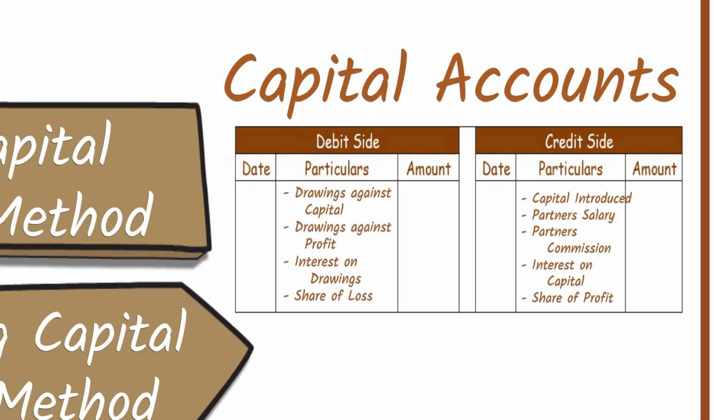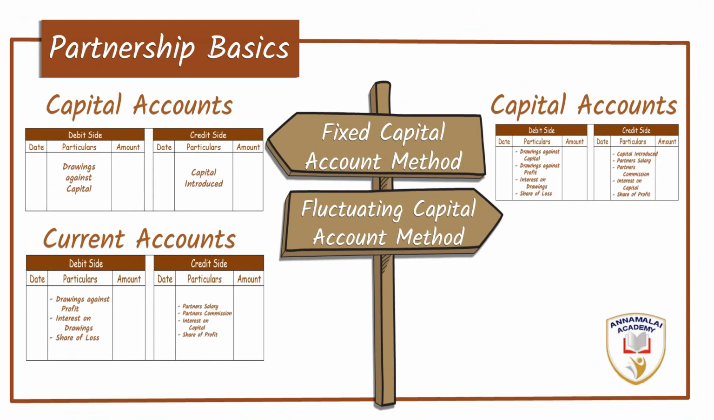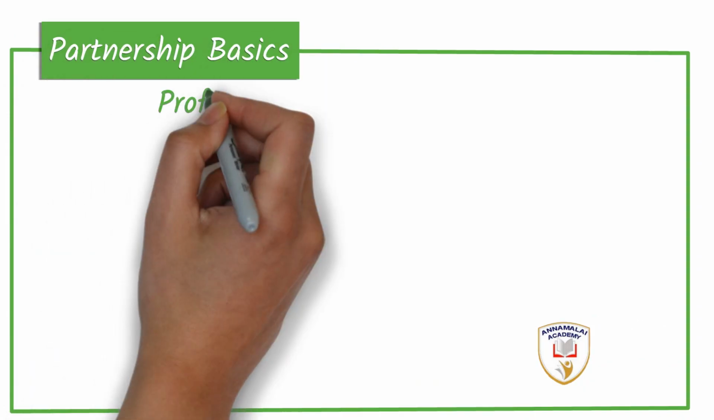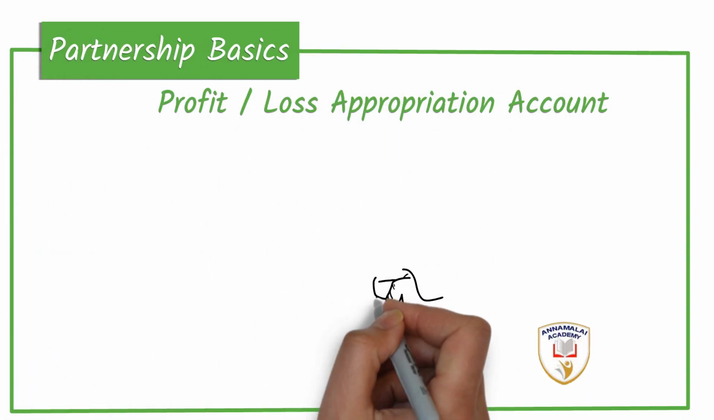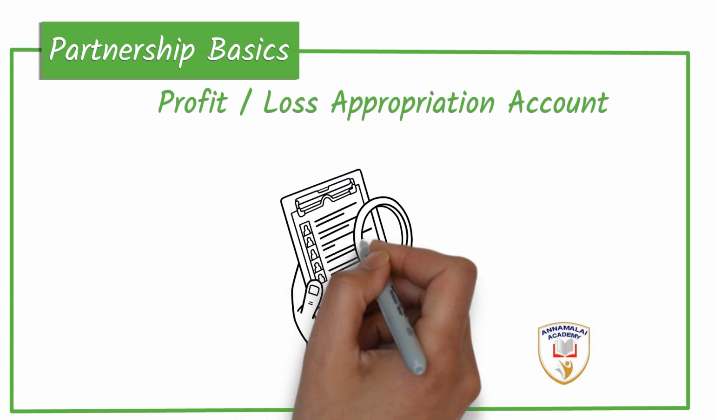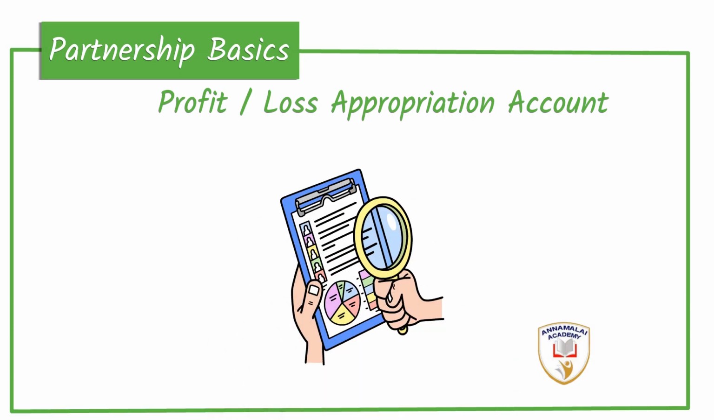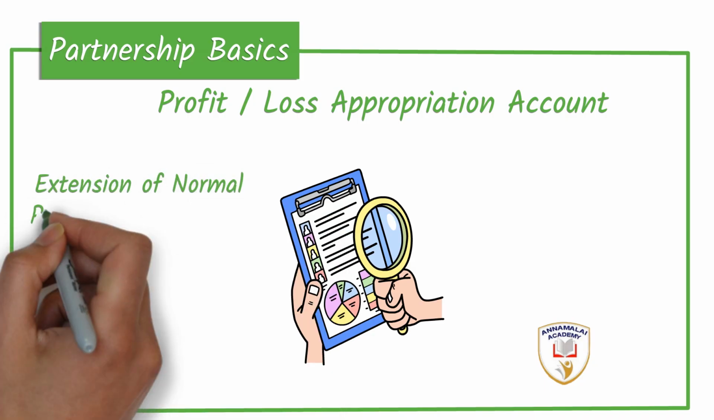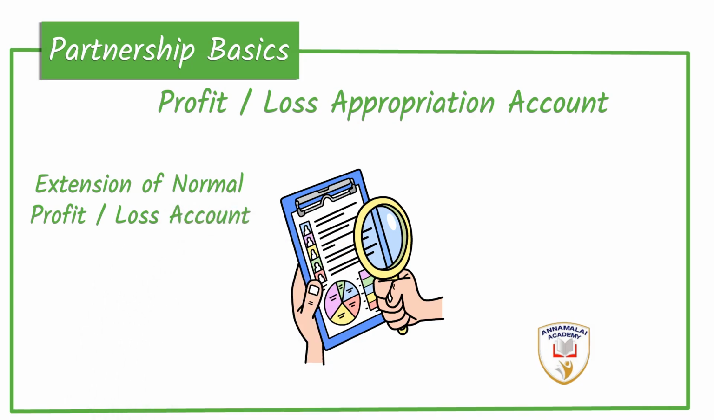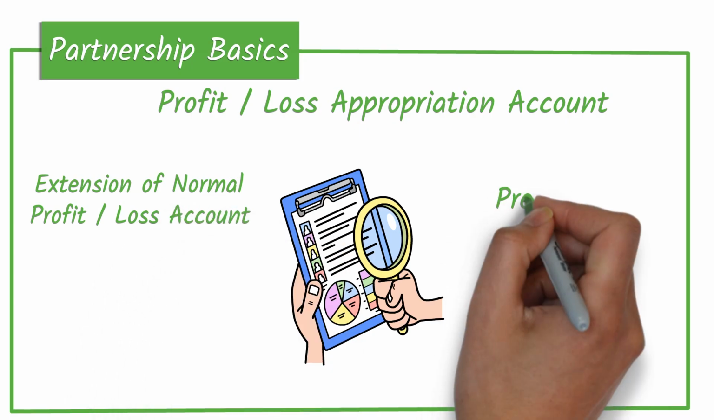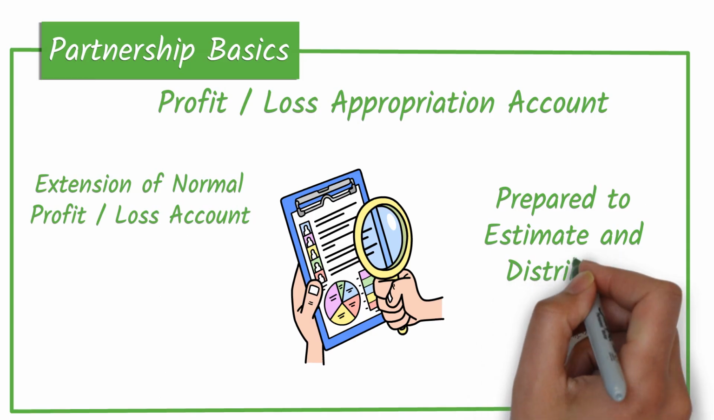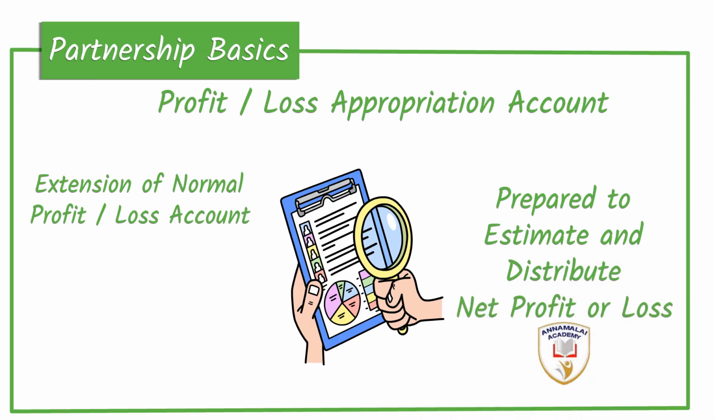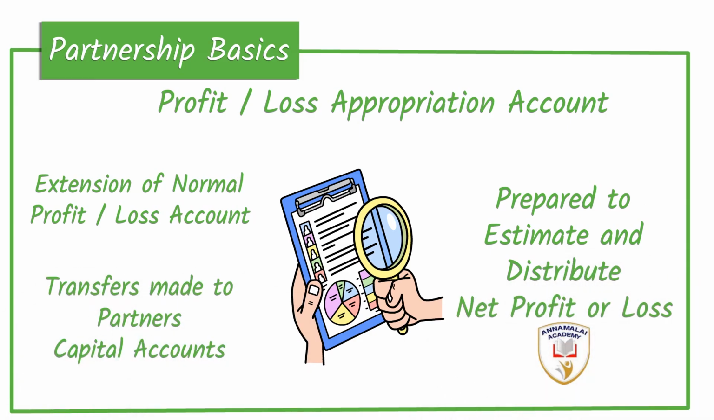Another basic aspect is the profit or loss appropriation account. Normally, this account is prepared in the partnership firm. It is prepared in between the normal profit or loss account and the balance sheet. It is an extension of the profit or loss account. It is prepared to estimate the available distributable profit to the partners. The transfers are made to the partners' capital accounts.